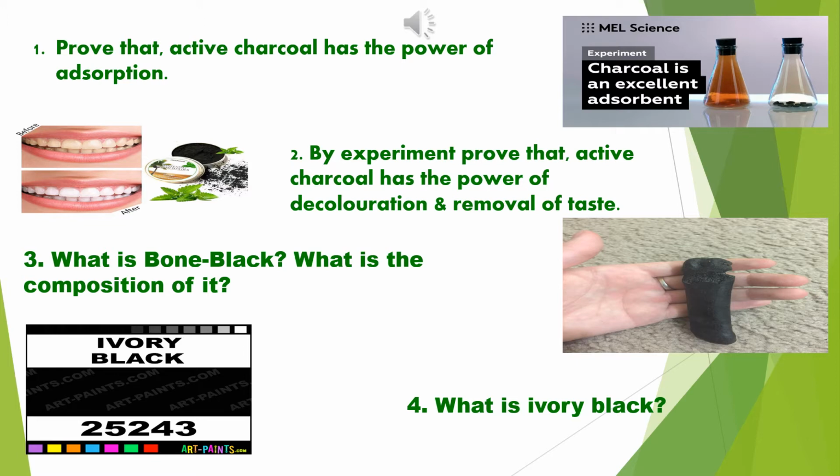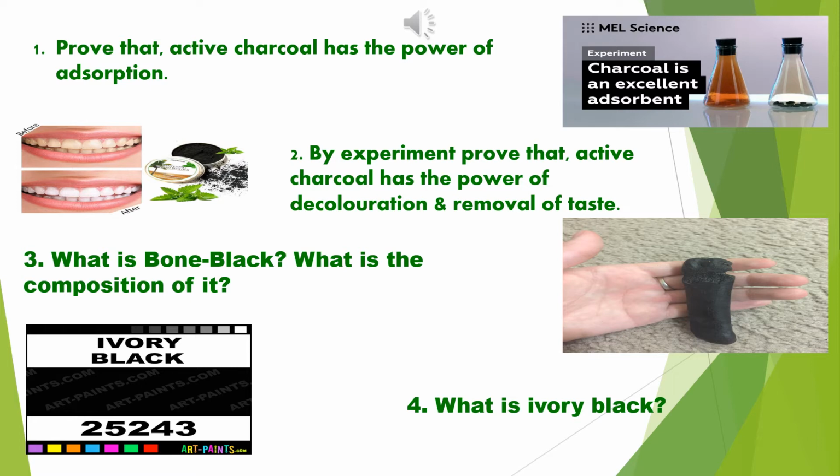Now what is the composition of bone black? Bone black contains 10% carbon and the rest is calcium phosphate, whose formula is Ca3(PO4)2, and calcium carbonate, that is CaCO3.